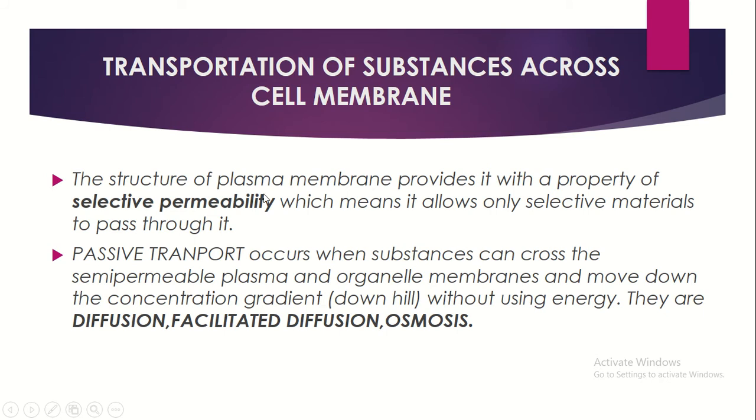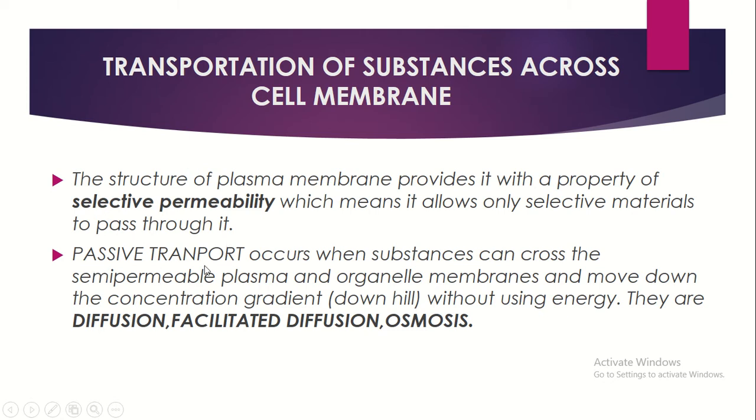The structure of the plasma membrane provides it with the property of selective permeability, which means it allows only selective materials to pass through it. So here the plasma membrane, that is the cell membrane, provides the cell with a property called selective permeability, which means only selective materials can pass in and out of the cell. That process is called selective permeability.